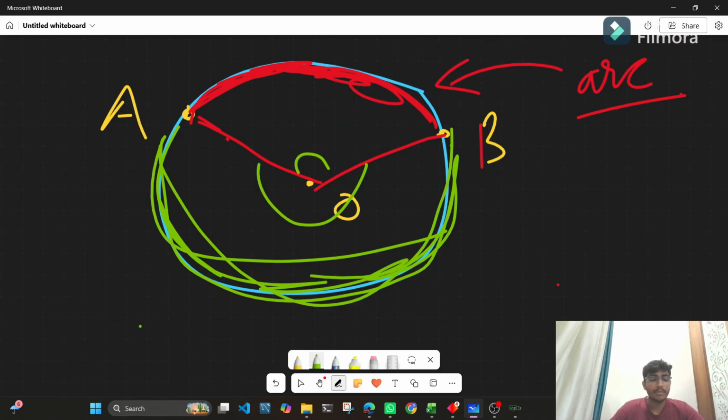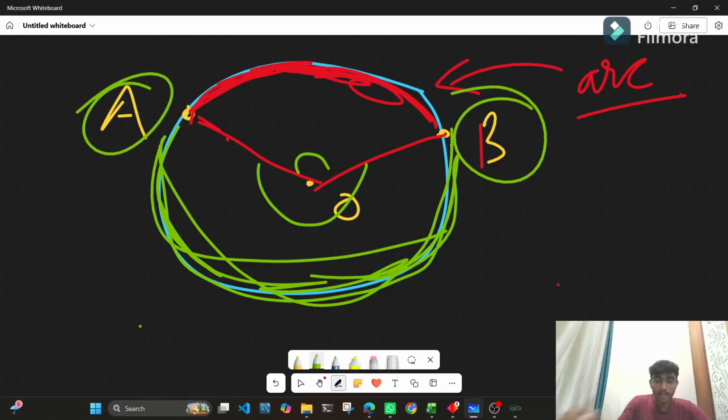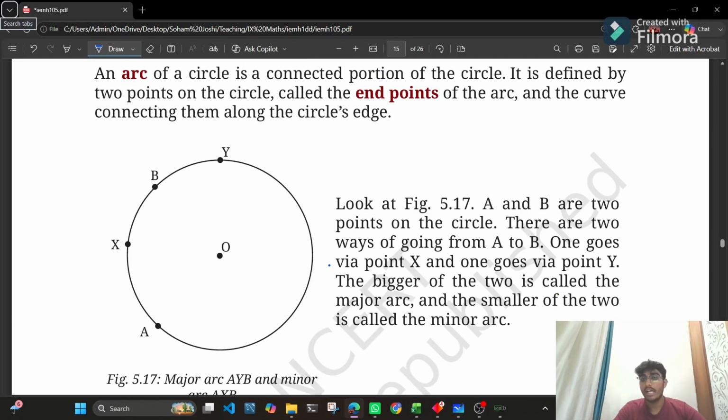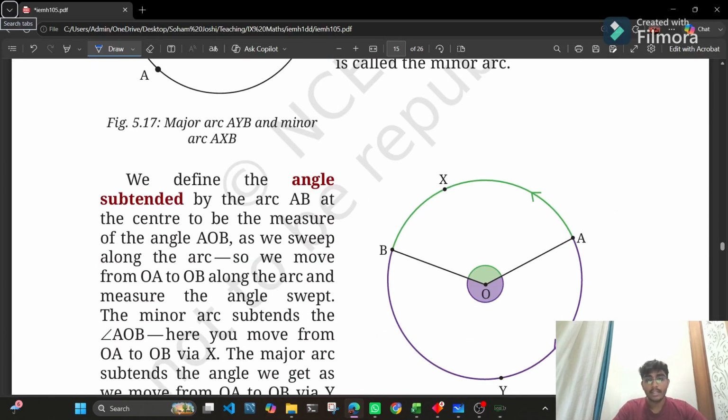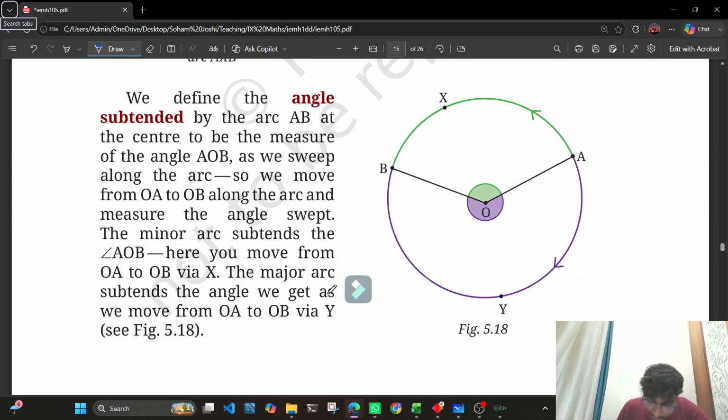We do not need to go into major and minor arcs. You just need to focus on arc. An arc is basically the portion of a circle that connects 2 points on the same circle, and these 2 points are called endpoints. So point A and point B are called the endpoints of the arc. Okay, cool.